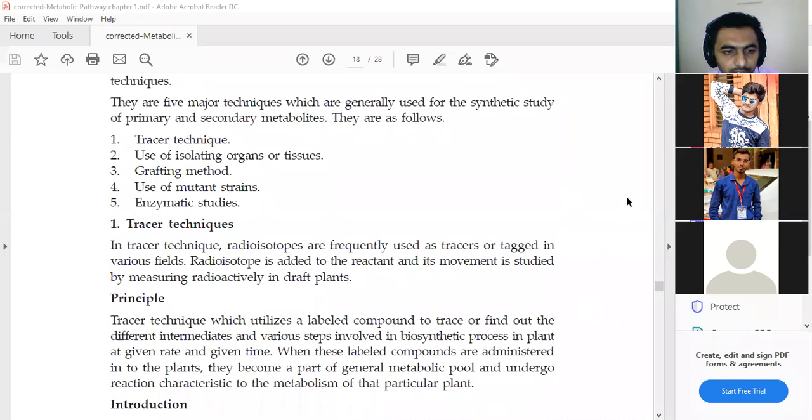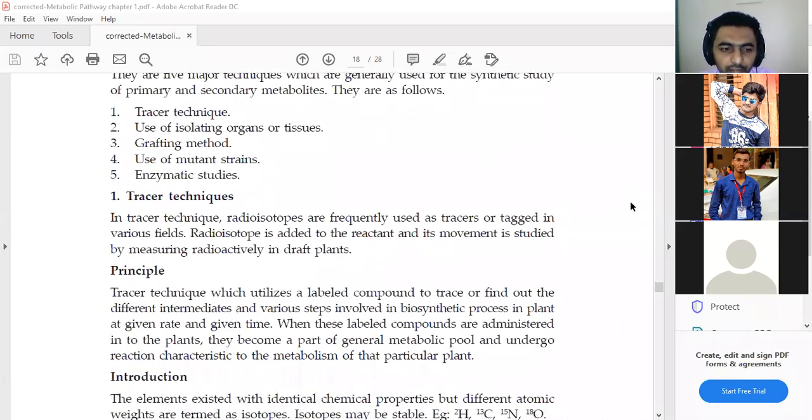If you see in detail what the tracer technique is, the name itself indicates that we can trace on the basis of tags. We can use various tags for the identification or investigation of a compound, and we give the tag in the field where the work is running. On the basis of isotopes, we can add them or study the measured radioactivity in the drug plants.